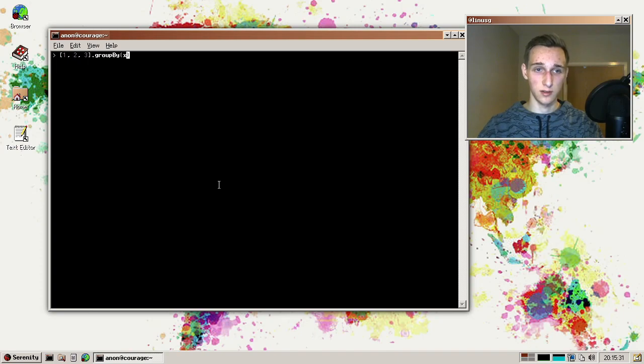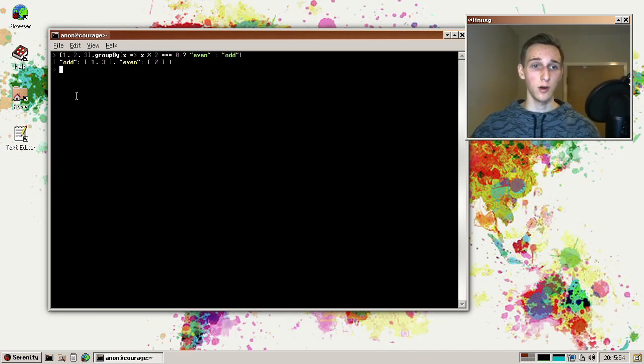We're just interested in the value. And then, for example, you can say if x is an even number, return, and then now you return a key, which is going to end up in the object. So here we want to say even, and otherwise we want to say odd.